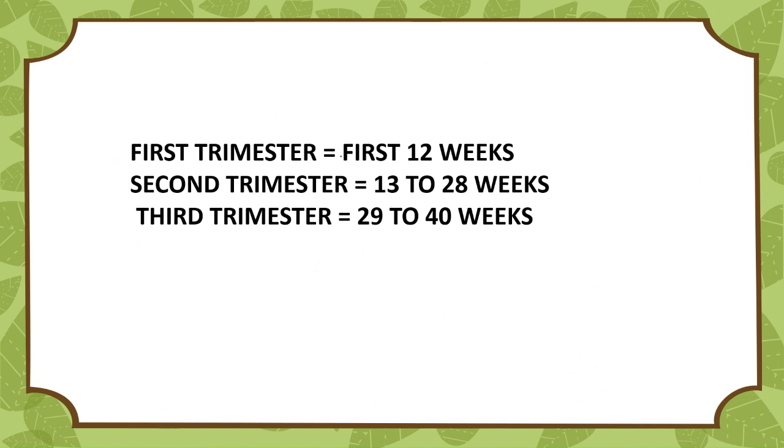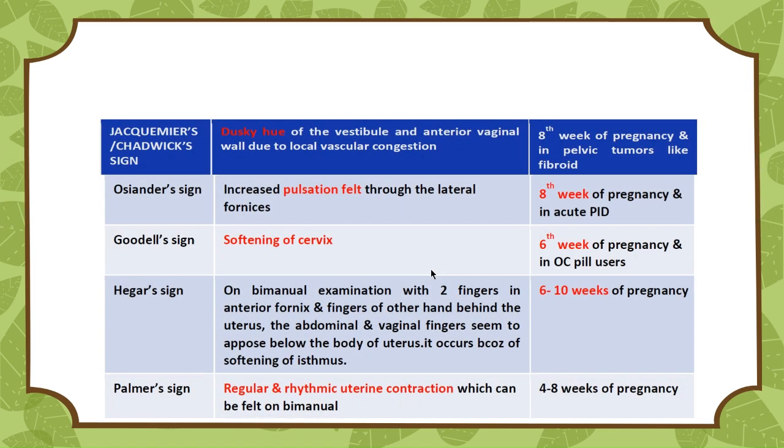Okay. Now next we'll talk about the first trimester, second trimester, and third trimester, and the abnormalities and some signs which you have to remember. As we all know, the first trimester lasts up to the first 12 weeks, second trimester 13 to 28 weeks, and third trimester 29 to 40 weeks. Remember these, okay? First 12 weeks is first trimester, 13 to 28 weeks is second trimester, 29 to 40 weeks is third trimester. Let's talk about the first trimester now.